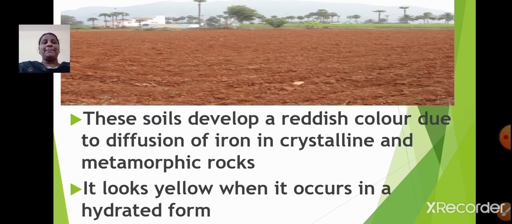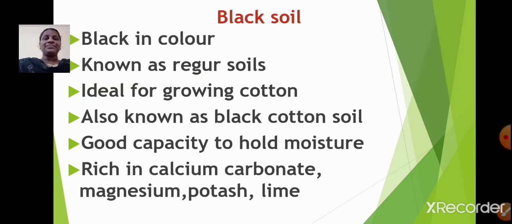These soils develop a reddish color due to diffusion of iron in crystalline and metamorphic rocks. So why is the soil reddish in color? It is due to the diffusion of iron in crystalline and metamorphic rocks. As iron is present in this soil, the soil appears to be reddish in color. It looks yellow when it occurs in a hydrated form. So when water is present in the soil, okay, it looks yellowish. So I hope it is clear, students.